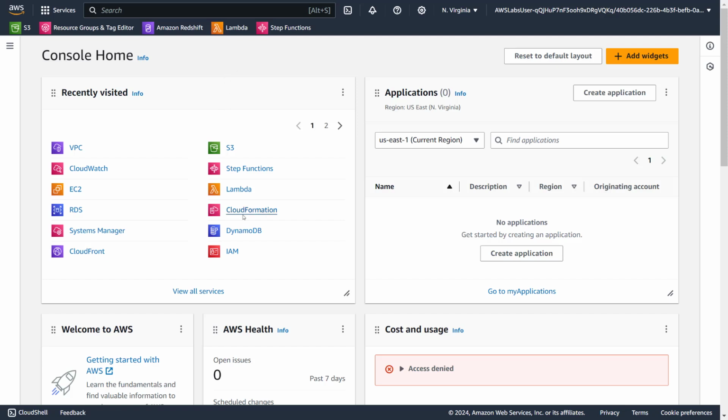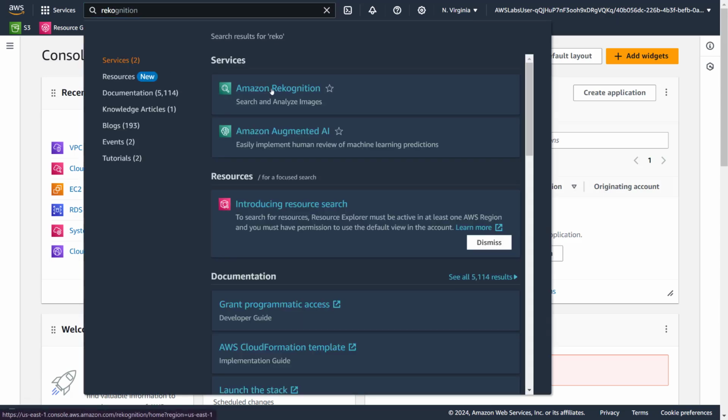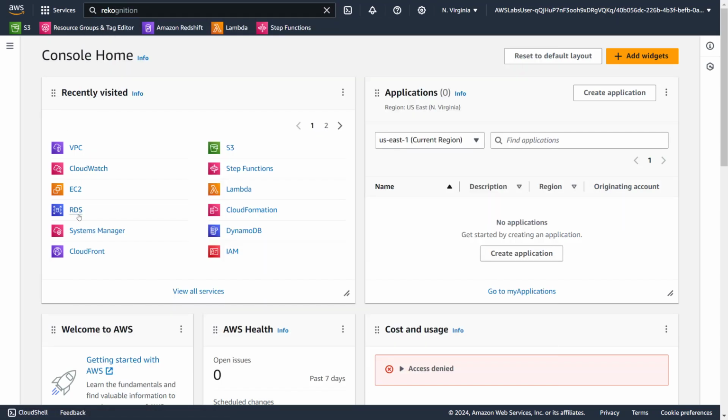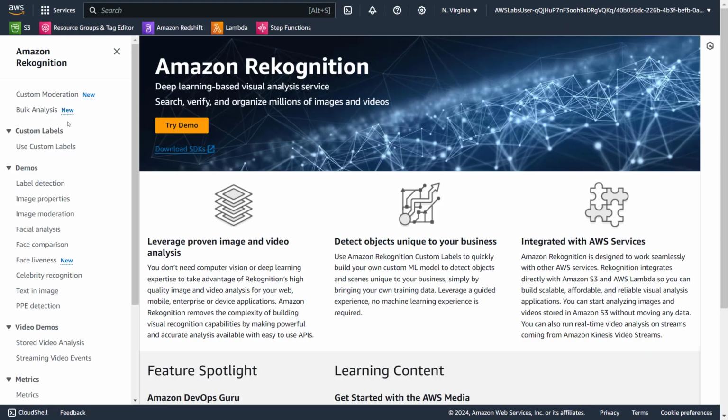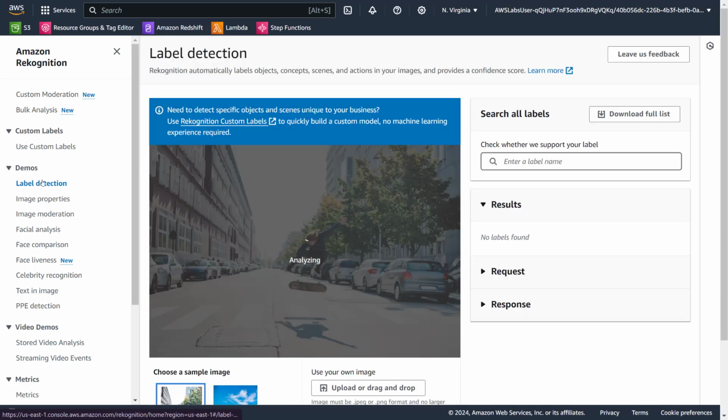Okay, let's go to Rekognition. We need Rekognition, we need S3, and we need Lambda. This is Lambda. This is Rekognition. Let's click label detection.